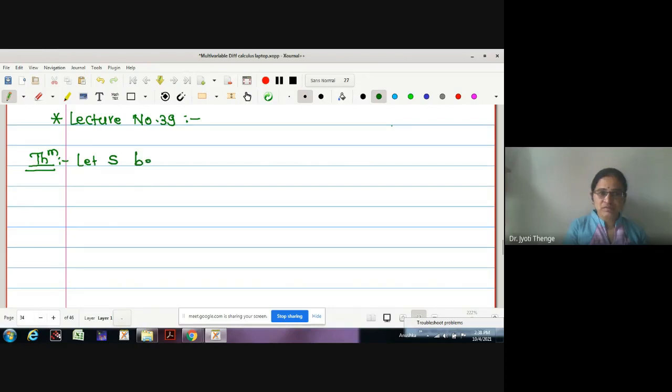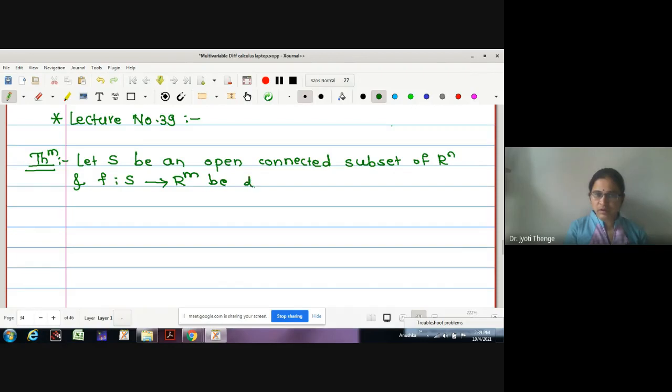Let S be an open connected subset of Rn, and f be a function defined from S to Rm, differentiable at each point of the domain.